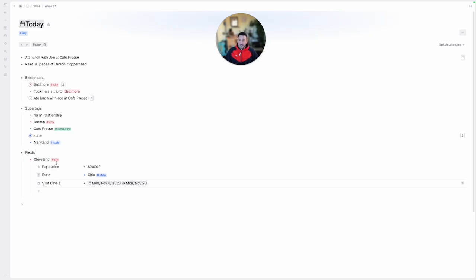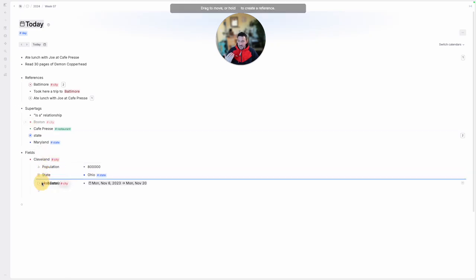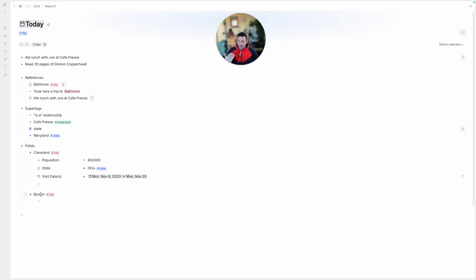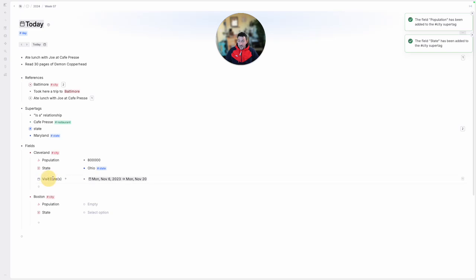And okay, so this is pretty good on fields. The general idea here is you just have some information about a node and you want to track it. Now, where this gets really interesting, in my opinion, is that you can add these fields to the city template. And so right now, if I expanded Boston, let's bring Boston down here as well. Boston has no fields, and we would have to go through all this process again just to add the same information to Boston. But if we took each of these fields and we clicked always show field on all pound city, that basically is saying anything that you tag with city should automatically show these 3 fields. And that's super powerful because now every time you tag a city, these 3 fields show up.